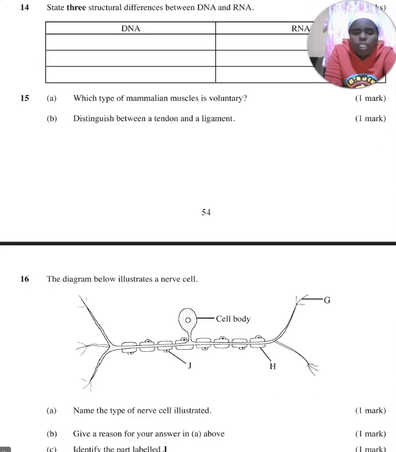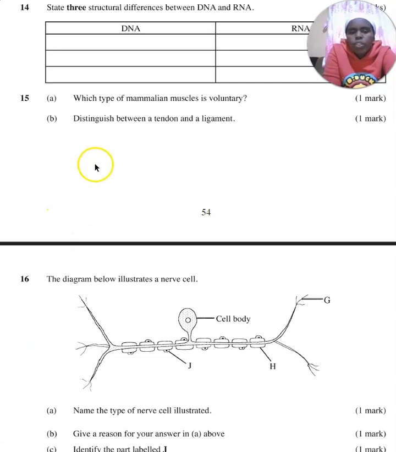Then number 14, it's about DNA and RNA. DNA, in short, is deoxyribonucleic acid, while RNA is ribonucleic acid. So you know that DNA is double-stranded, while RNA is single-stranded. DNA has thymine as a base, while in RNA, thymine is replaced by uracil. DNA has 4 nitrogenous base pairing. RNA lacks the 4 nitrogenous base pairing. DNA has deoxyribose sugar, while RNA has ribose sugar.